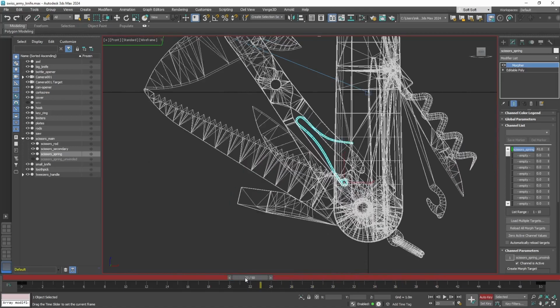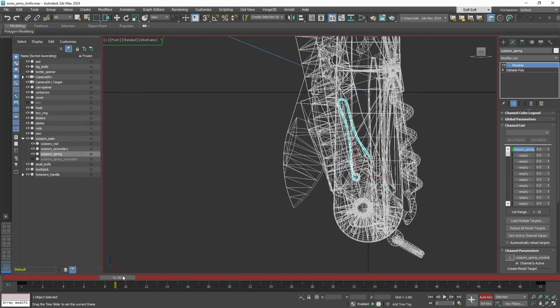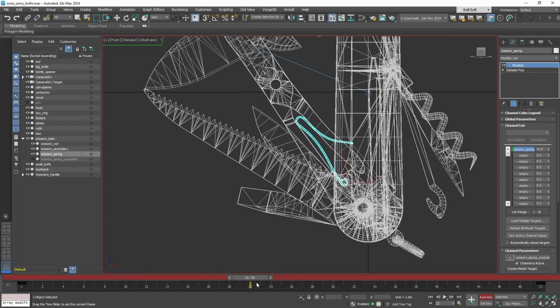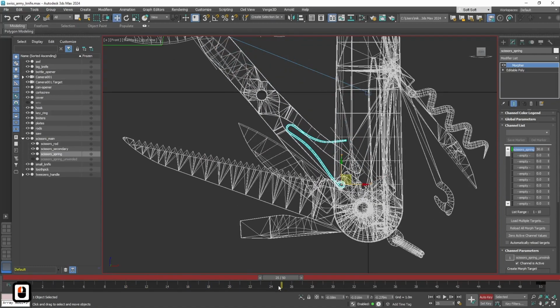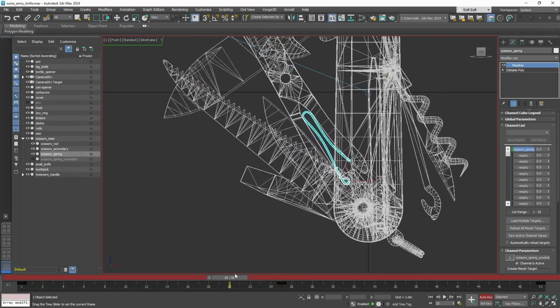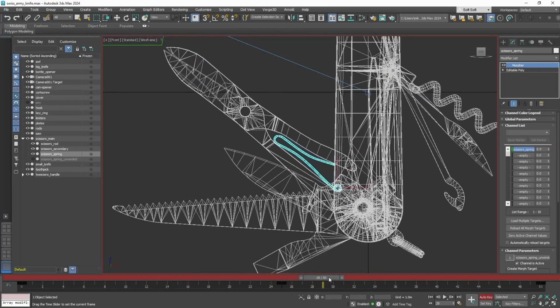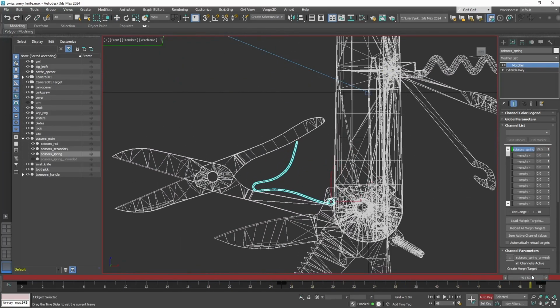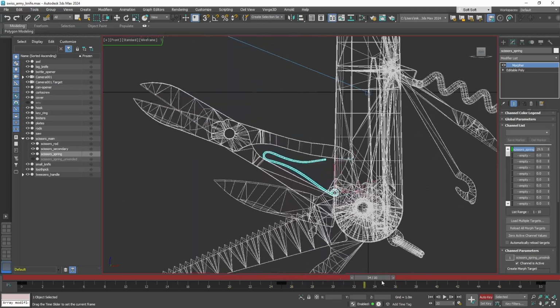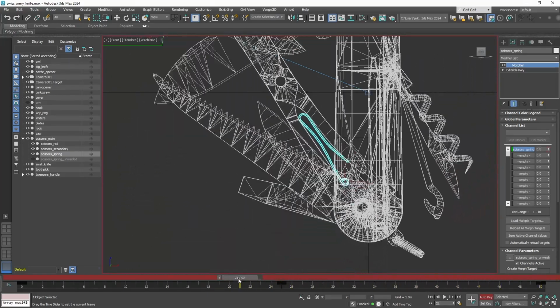Because remember, we started the scissors opening animation from the 25th frame. So let's do the same here and set the parameter to 0 on 25th frame as well. And now everything will work perfectly. So the scissors opening animation is done.